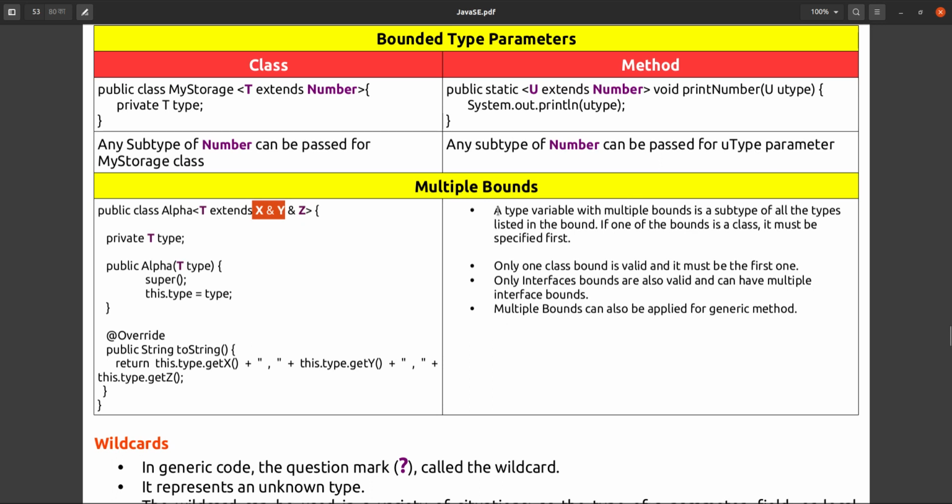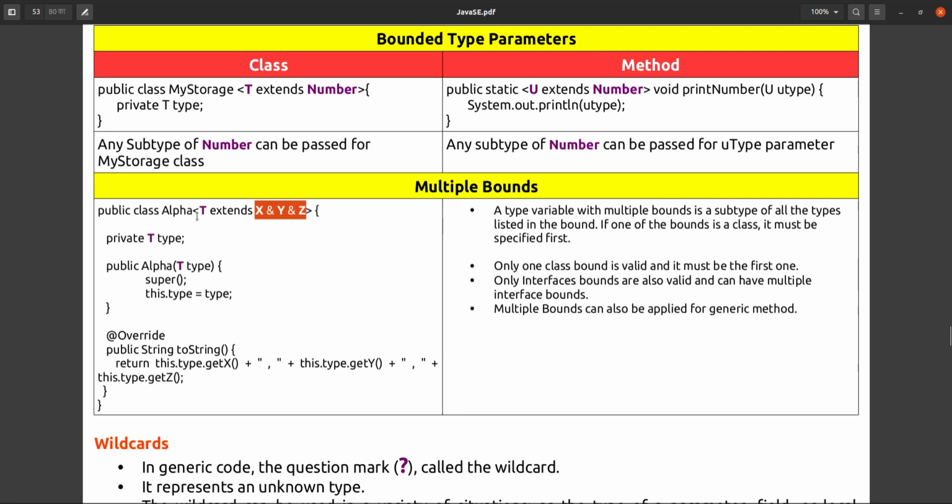If you read this: a type variable with multiple bounds is a subtype of all the types listed in the bound, all the types. It's not that any one of it should be a subtype of any one. No, it should be a subtype of all.